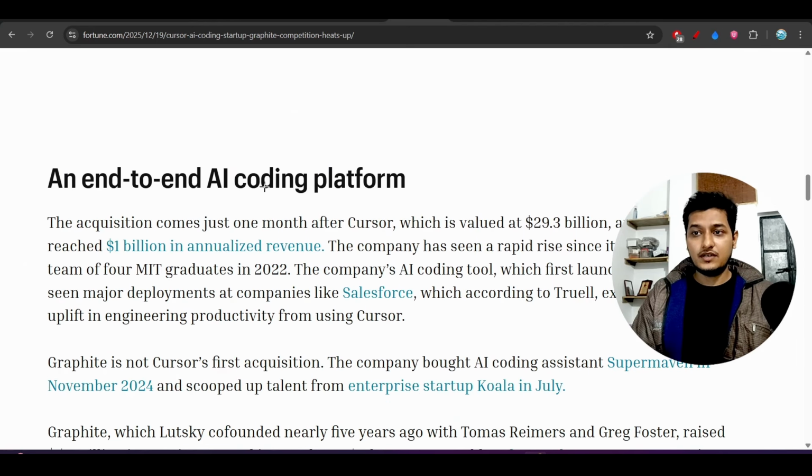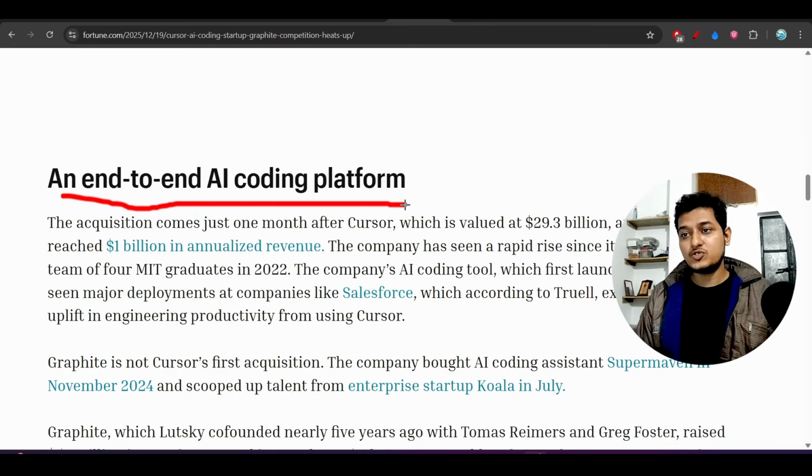That's why Graphite is joining with Cursor, an end-to-end AI coding platform. Previously inside Cursor we were only writing the code, but there was no proper code reviewer, code merge, or pull request manager. But after the acquisition of Graphite, Cursor is an end-to-end coding platform. You can write the code, manage the code, and do all of that.